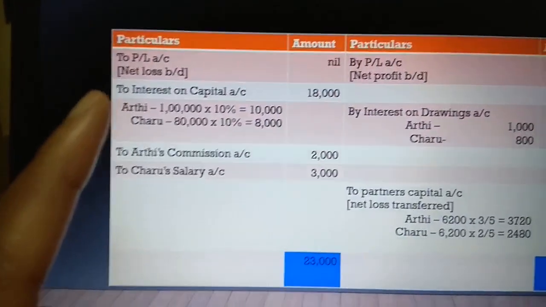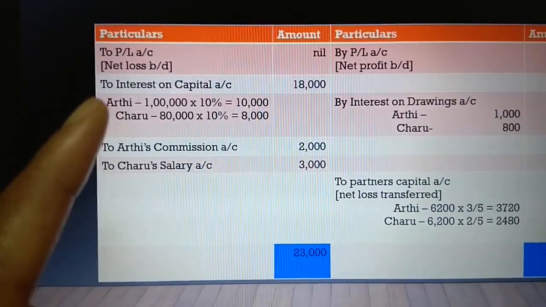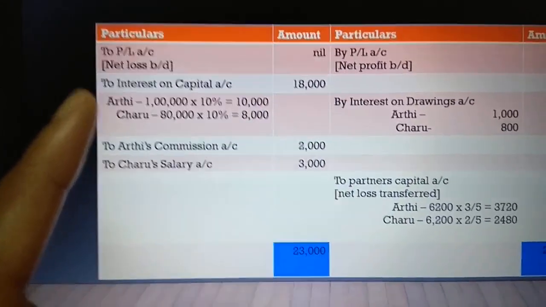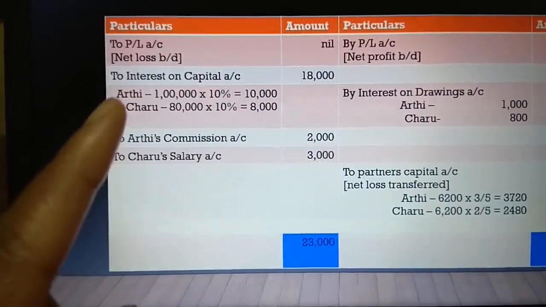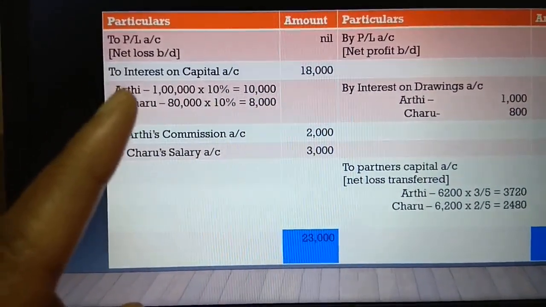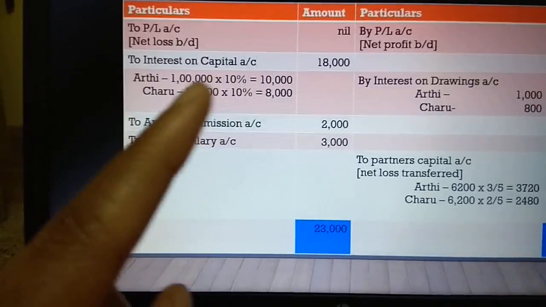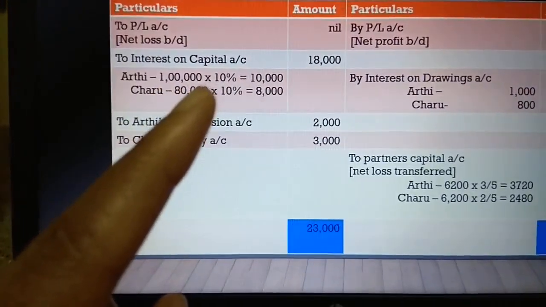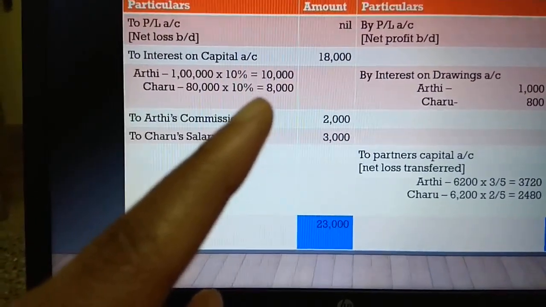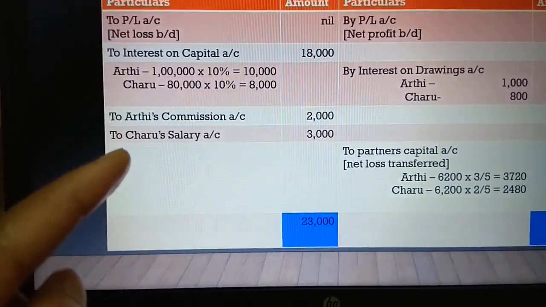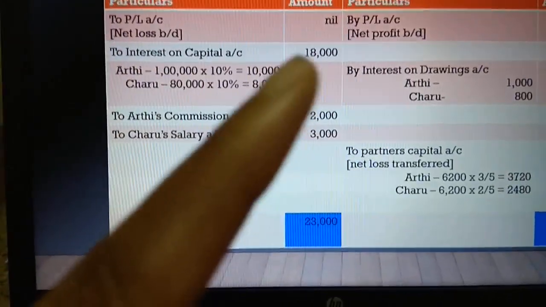Next, moving on to the debit side of the profit and loss appropriation account. Now the firm is supposed to pay interest on capital to the partners on their investments. So here on the debit side, we are going to write to interest on capital account, Aarti and Charu, and show the calculation in the inner column. So it's easy for us to do the amounts simultaneously, add them and write it. So 1 lakh into 10% for Aarti is 10,000 and 80,000 into 10% for Charu is 8,000. Next, the total of this interest on capital is 18,000, taken in the amount column.